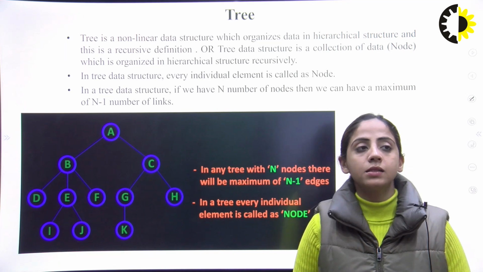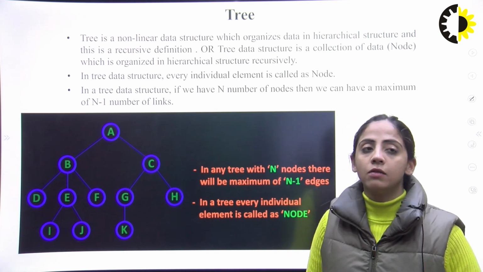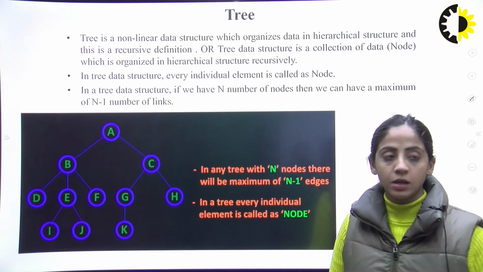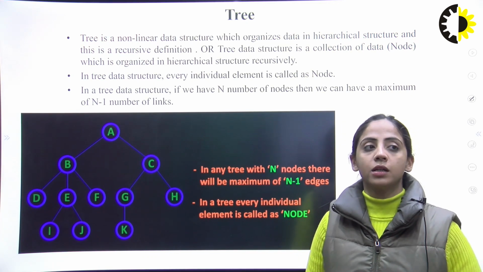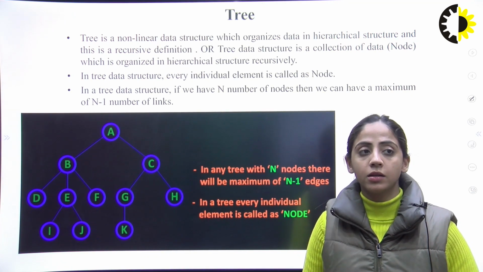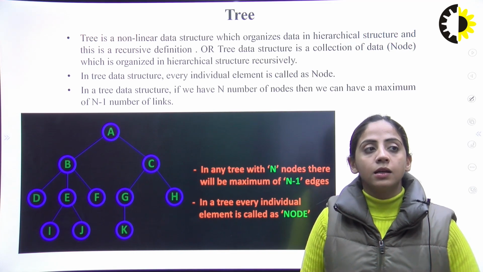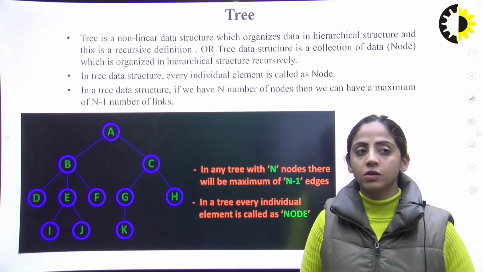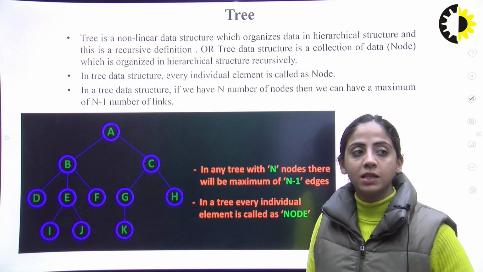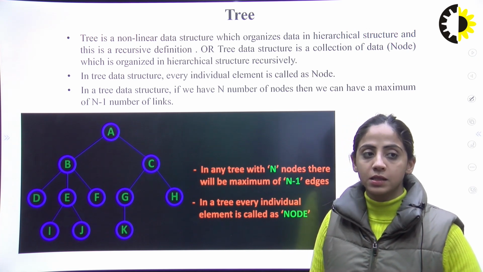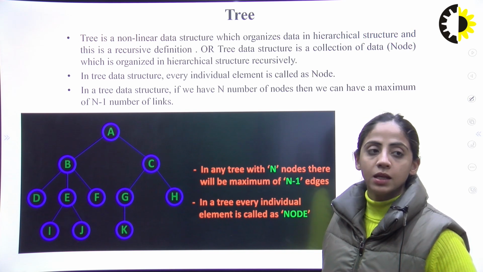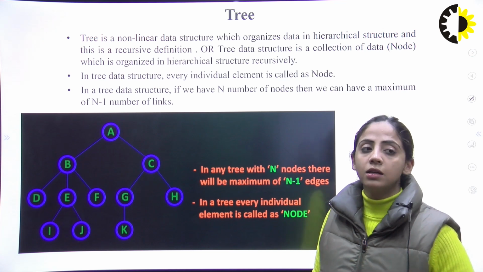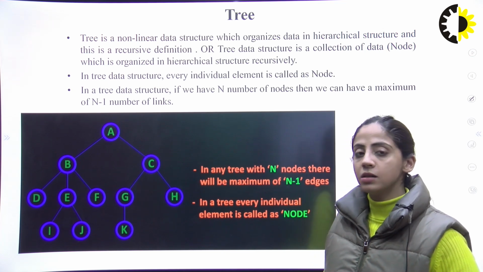So basically, a tree is a non-linear data structure which organizes data in a hierarchical structure, and this is a recursive definition. A tree data structure is a collection of data nodes organized in a hierarchical structure recursively. In a tree data structure, every individual element is called a node. If we have n number of nodes, then we can have a maximum of n minus 1 number of links. For example, this is a tree. In any tree with n nodes, there will be a maximum of n minus 1 edges. In a tree, every individual element is called a node.